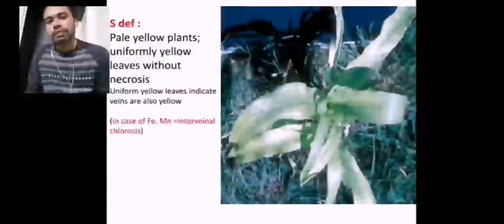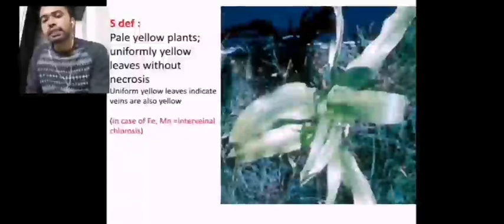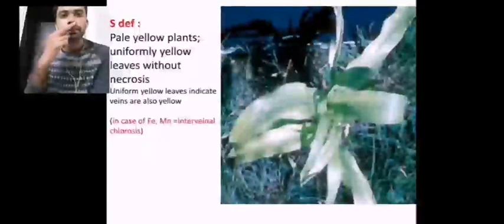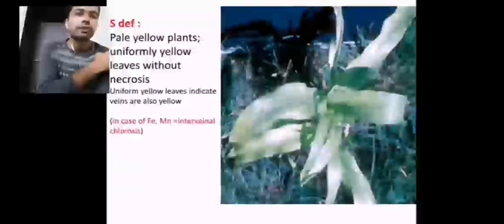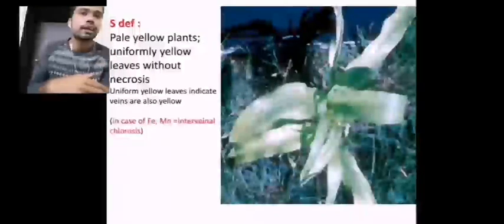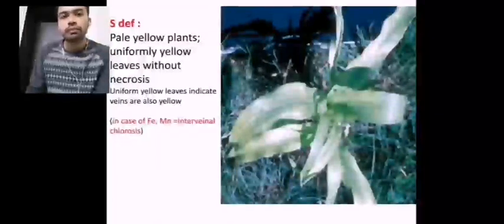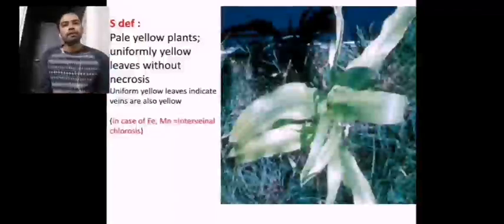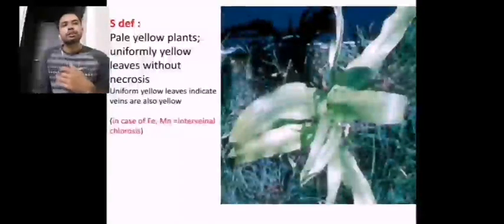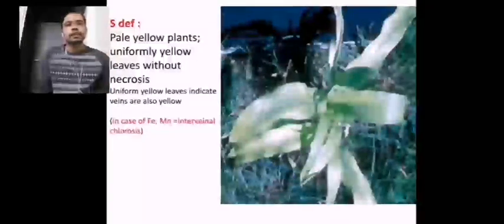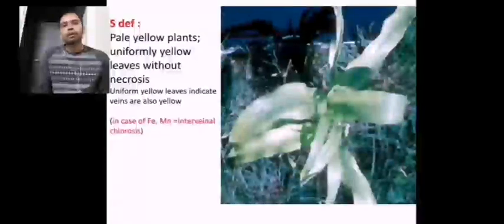Next is sulfur deficiency, which is much more profoundly seen in cereals. Sulfur deficiency has its own influence upon plant nutrition and plant development, in terms of dry matter and also quality. Unlike nitrogen, sulfur influences the quality of the plant's yield. How it influences, I will tell you.